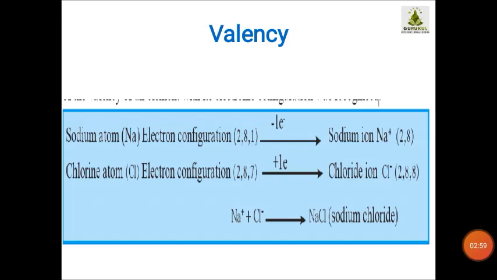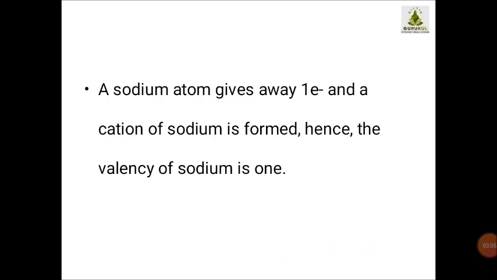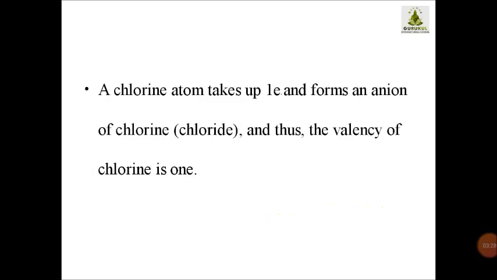So now we can say that a new compound, sodium chloride, is formed. Whatever I have told, I have written in the slide: the sodium atom gives away 1 electron and a cation of sodium is formed. Hence, the valency of sodium is 1. Because sodium is losing one electron, it will have a positive charge. And since chlorine is accepting one electron, it will have a negative charge.